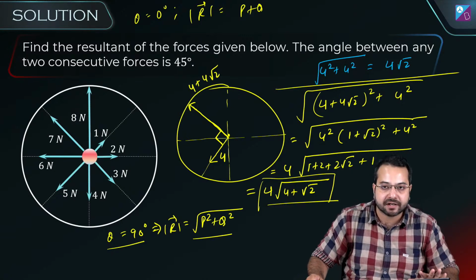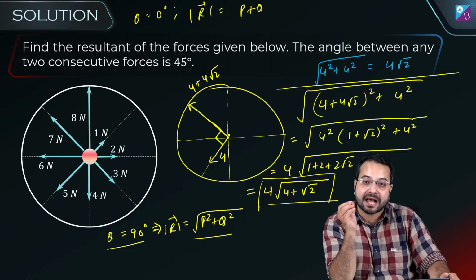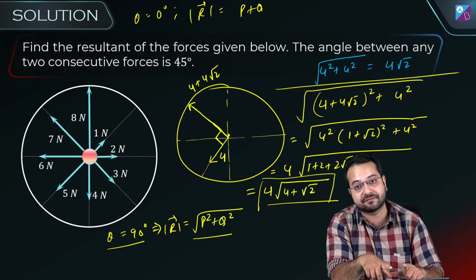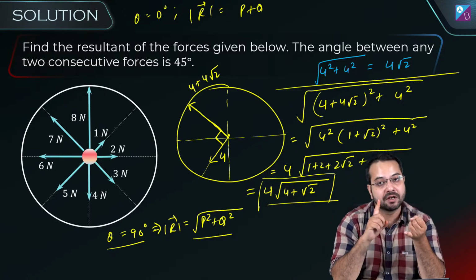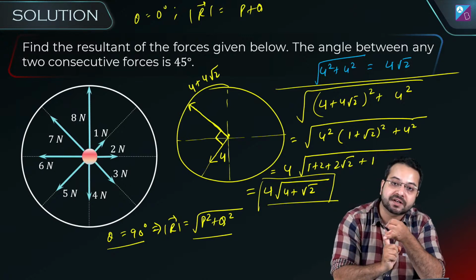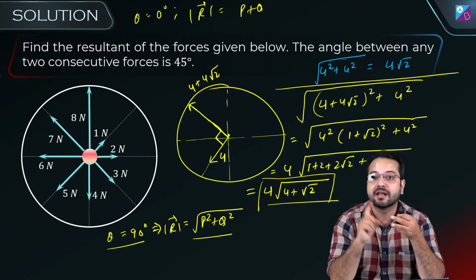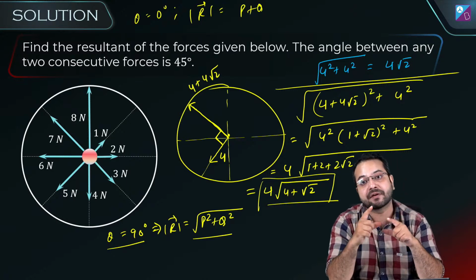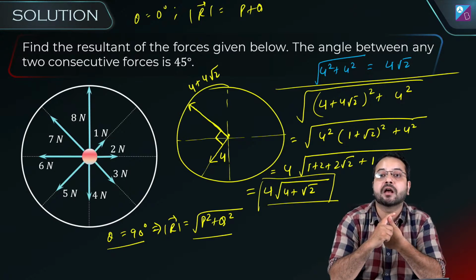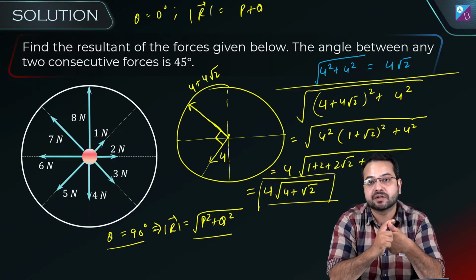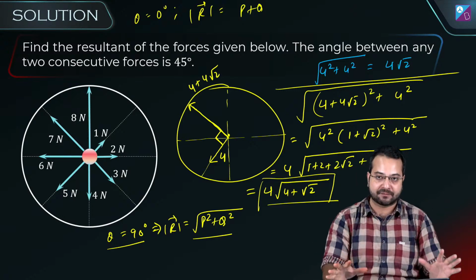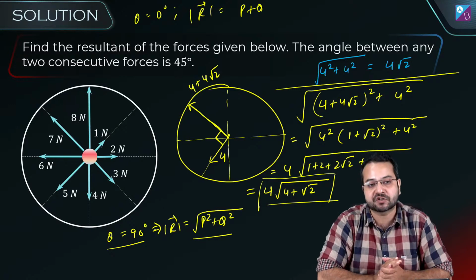Okay, the question was a bit complicated, but we have solved this question using all the concepts we have learned today itself. What are the key concepts here? The magnitude of the resultant if the vectors are parallel, the magnitude of the resultant if the vectors are anti-parallel, the magnitude of the resultant if the angle between the vectors is 90 degrees, and that if there are vectors equal in magnitude, the resultant is going to pass through the angle bisector. All these concepts combined that we learned today, we have applied in this question.